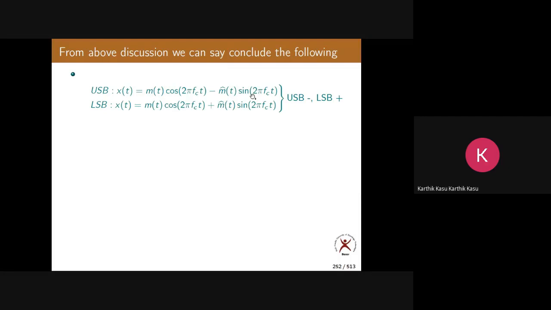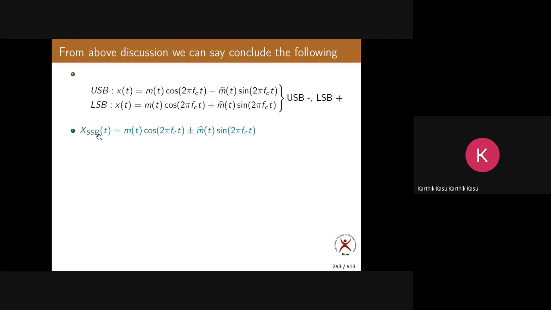For SSB, we have two equations. Why? Because we have the flexibility of transmitting upper sideband or lower sideband. If you transmit upper sideband, we get one equation. If you transmit lower sideband, we get another equation. So this is the transmitted signal equation of single sideband modulation. Am I clear? Okay. Now we write plus or minus finally. This is the final equation of SSB.